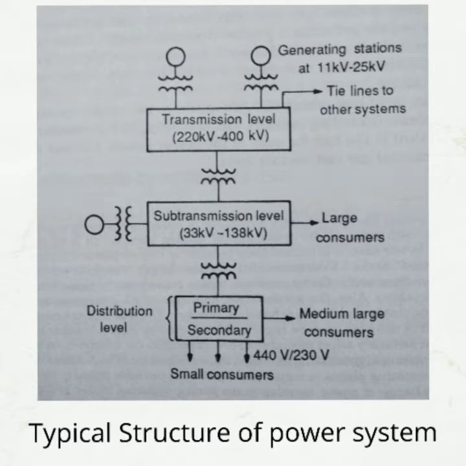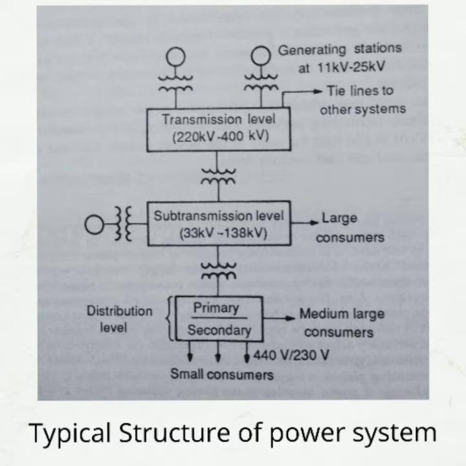In India, several 765 kV lines are already in operation. The first step down of voltage from the transmission level is in the range of 33 to 132 kV, depending on the transmission line voltage. Some industries may receive power at these voltage levels.